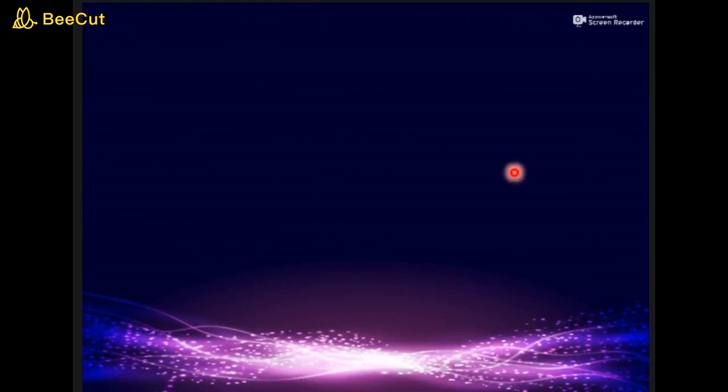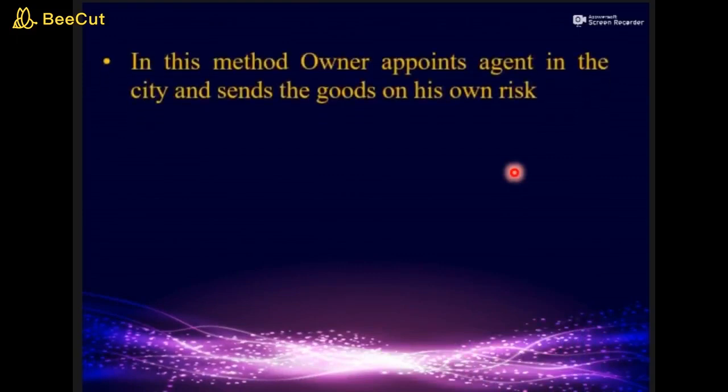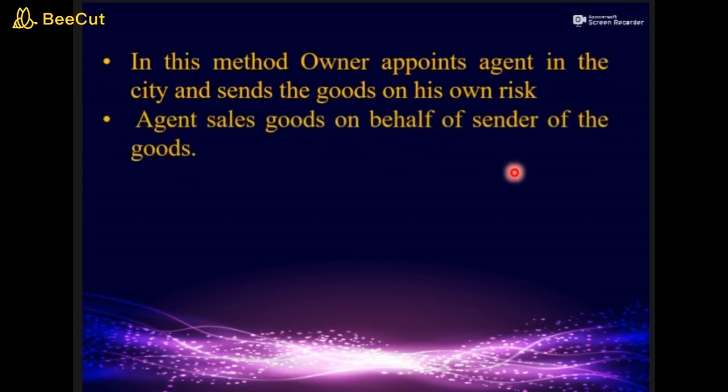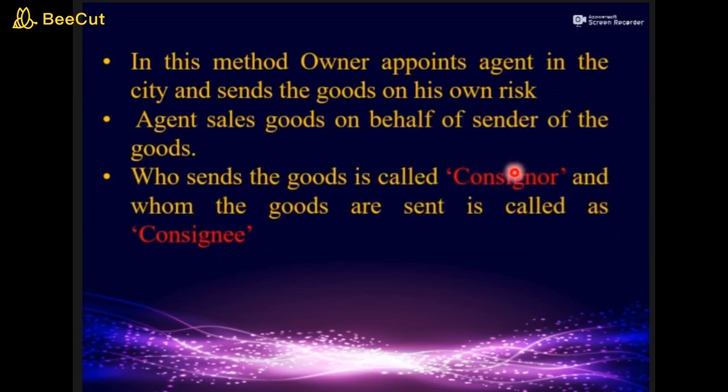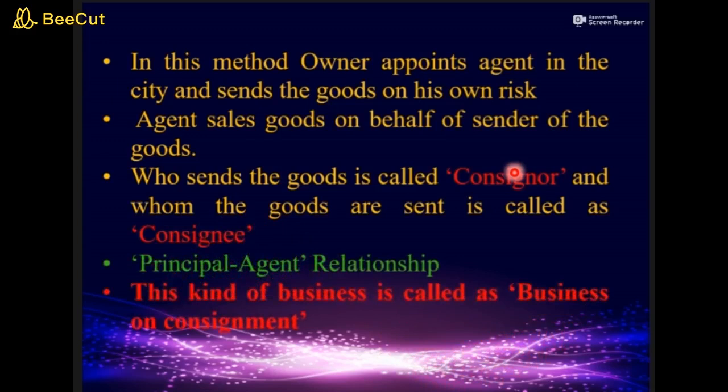In consignment business, the owner appoints an agent in the city and sends the goods to him at his own risk. Agents sell goods on behalf of the sender of the goods. The person who sent the goods is called the consignor and the person to whom the goods are being sent is called the consignee. Therefore, their relation is called the principal agent relationship and this type of business is called business on consignment.